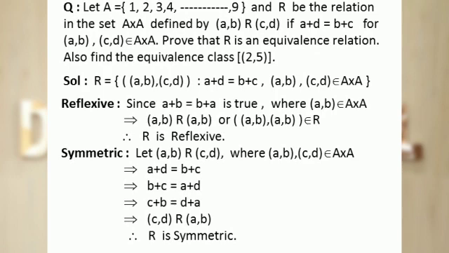After solving, we can write it as c + b = d + a also. This implies the ordered pair (c, d) is also related to the ordered pair (a, b). Therefore, R is a symmetric relation.